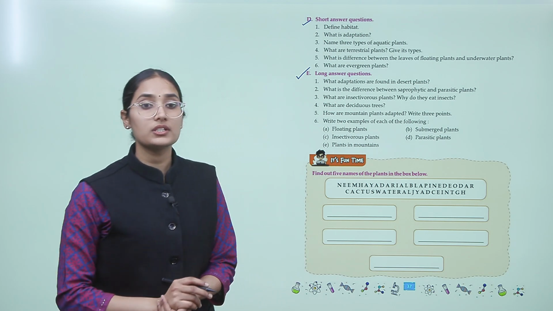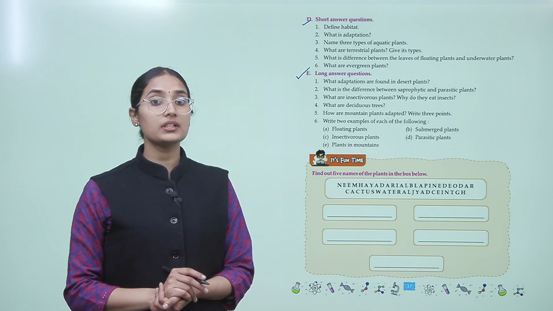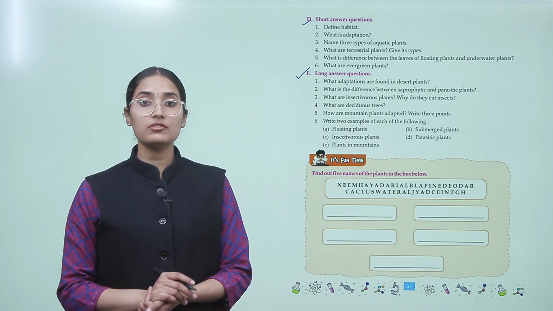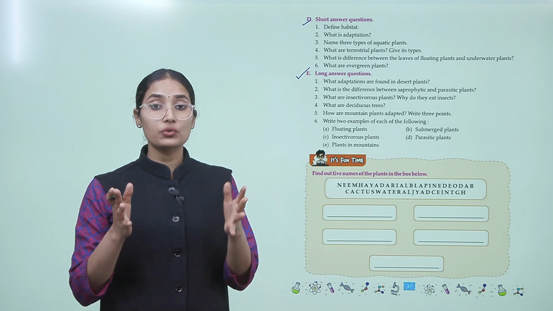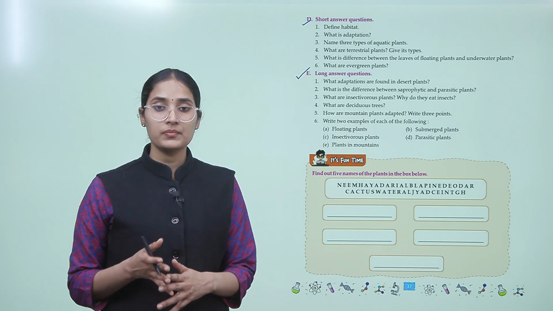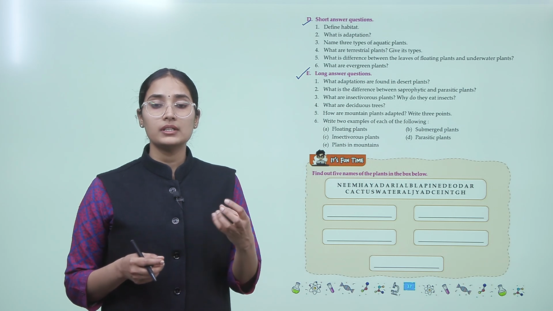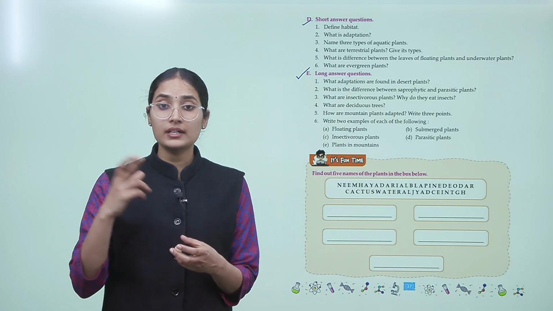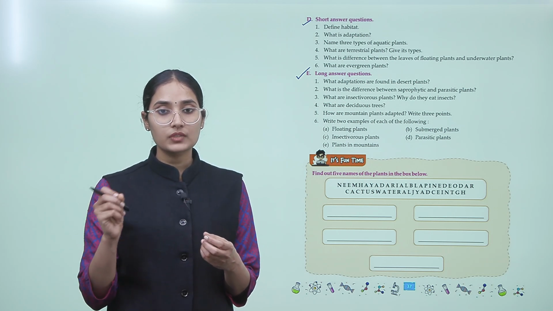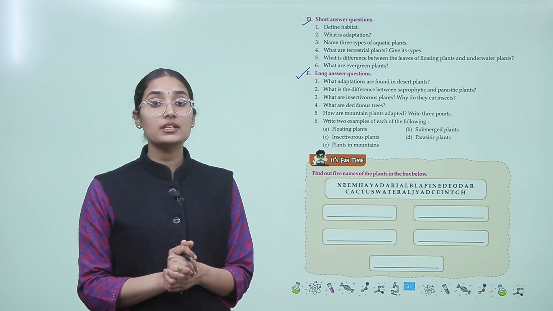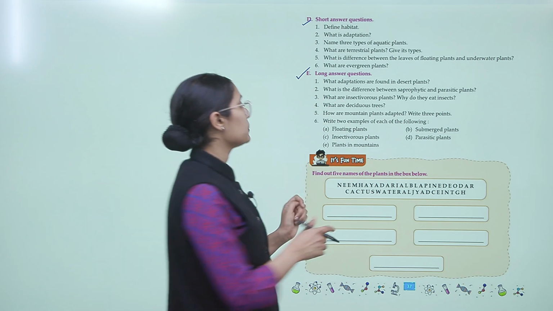Long answer type question. What adaptations are found in desert plants? So, what do they have? They have chlorophyll in their stem. They have modified leaves. The leaves are very thin or developed into spines, right? So, these are some adaptations in desert plants.